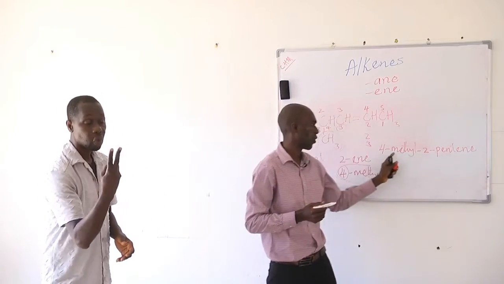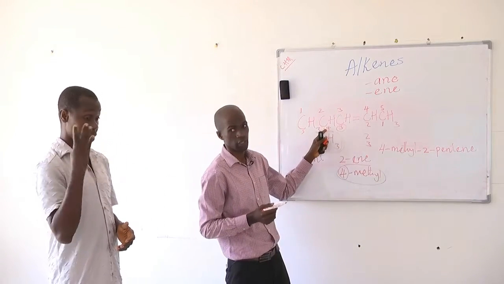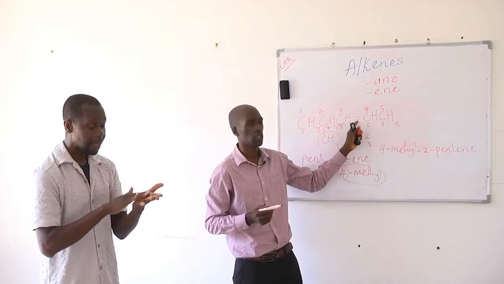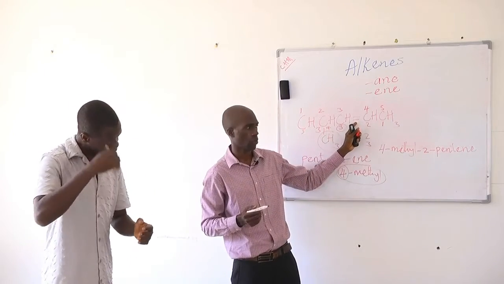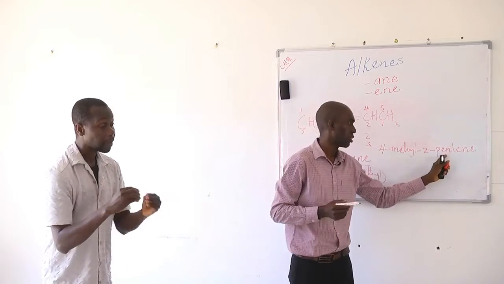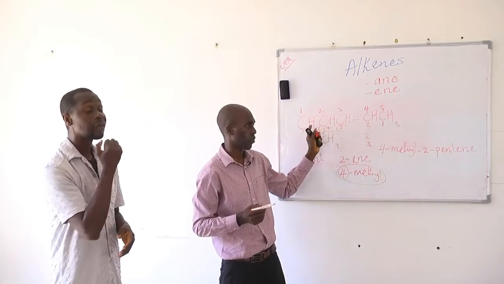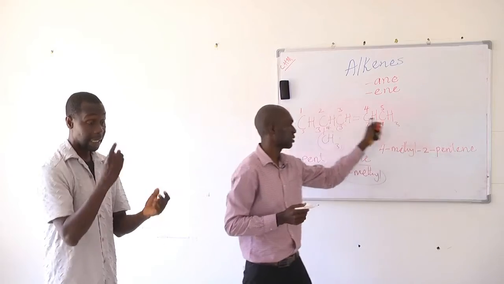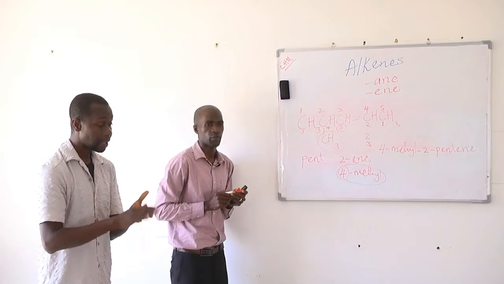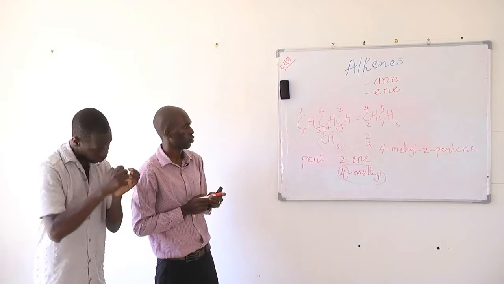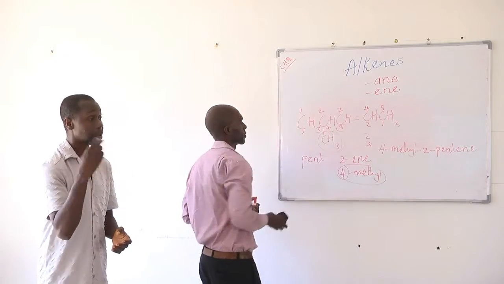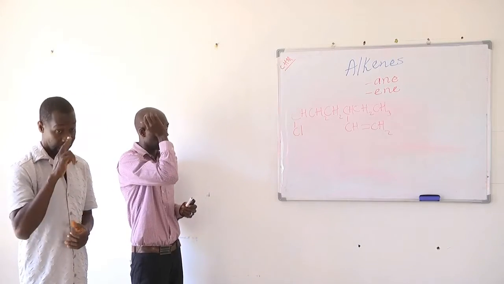4-methyl-2-pentene. The 4 means the position of the substituent. The 2 means the position of the functional group, which is the double bond. The pent is the number of carbons, 5 carbons. The root name for 5 is pent. And the ene is the suffix of the functional group. So we name this compound 4-methyl-2-pentene. Let's try to give a name to this compound.